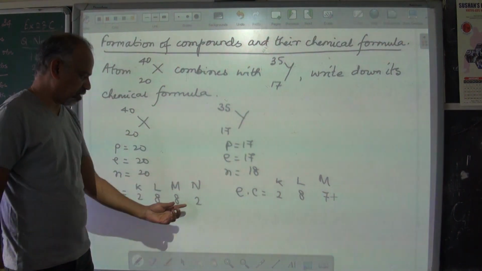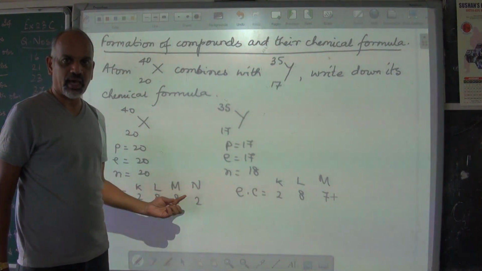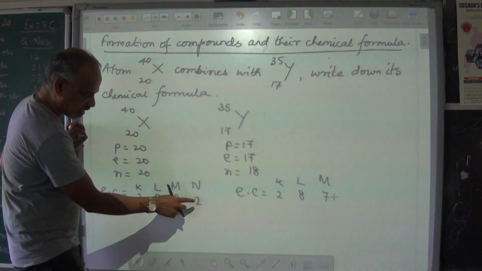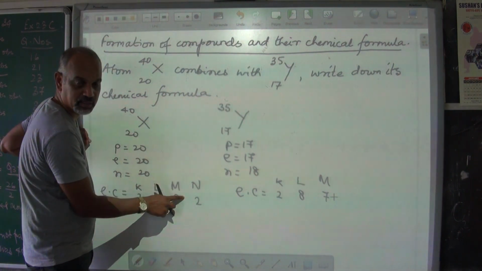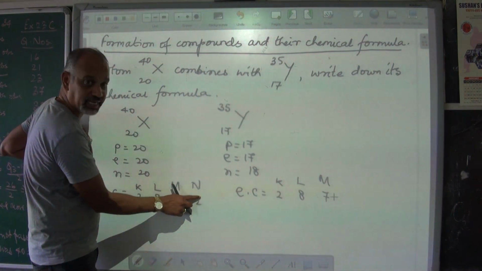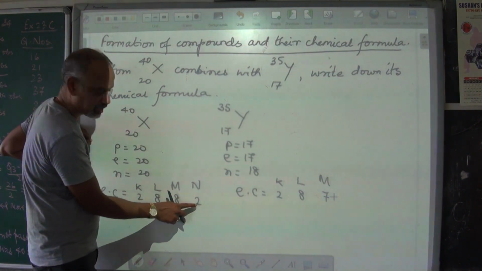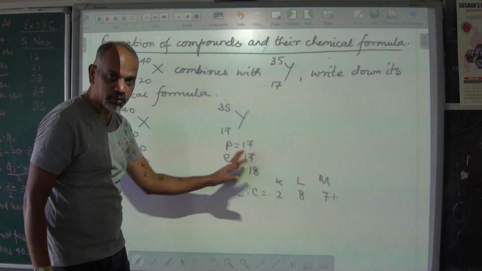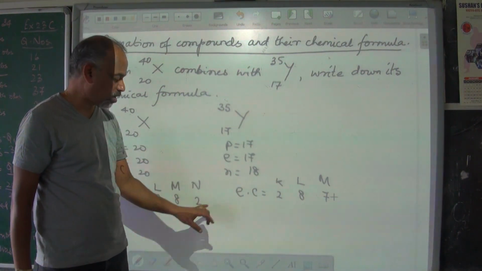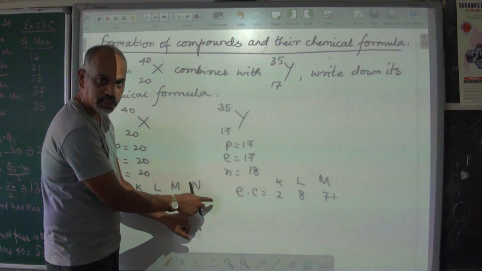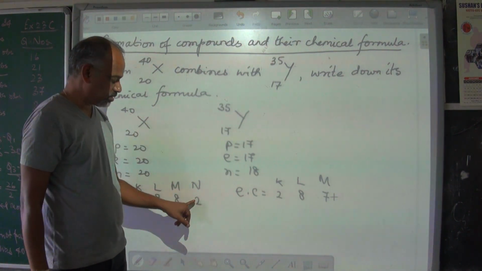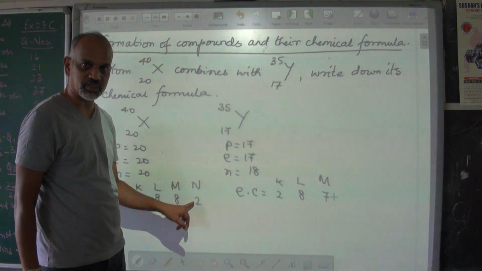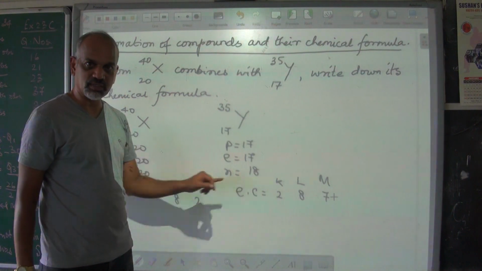Now, have they achieved stable electronic configuration is what you have to see. Look at the last orbit. Is it fully filled? If it has to be fully filled, this must be 8. But it's not fully filled, it has 2 electrons. So either it has to give away the 2 electrons to attain stable electronic configuration, or to make this 8, it should get 6 electrons. Giving away 2 electrons is easier, or getting 6 electrons is easier, is what you have to see. Giving away 2 electrons is easier.